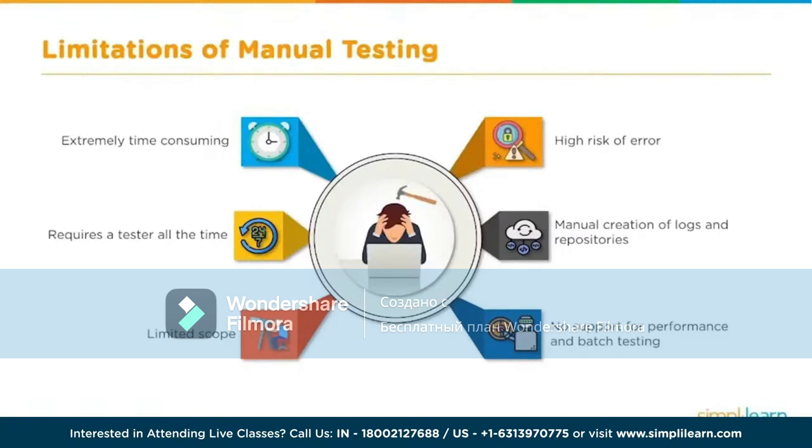For example, let's say regression testing. Ideally, you would want to run all the test cases which you have written. But since it's a manual process, you would not have the luxury of time to execute all of them. And hence, you will pick and choose your test cases to execute. That way, you're limiting the scope of testing. Also, working with a large amount of data manually is impractical, which could be the need of your application.